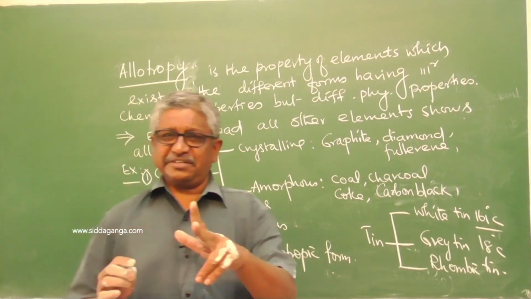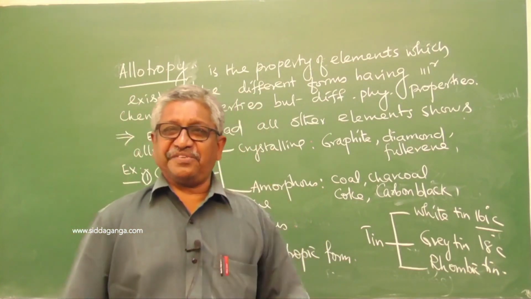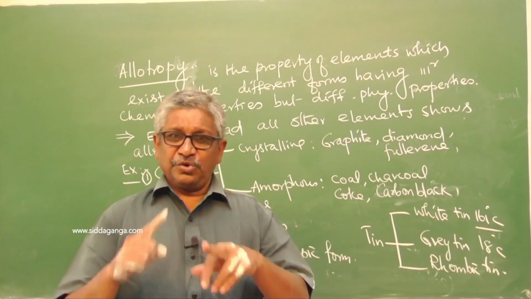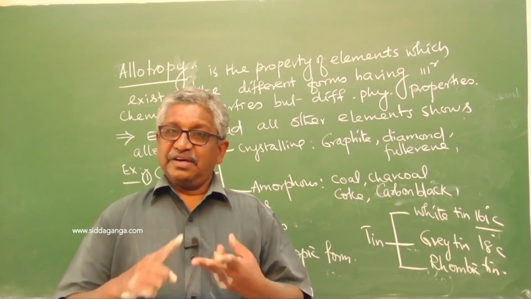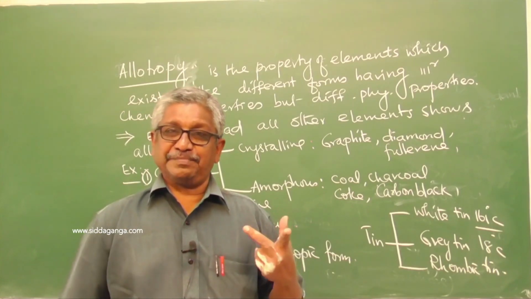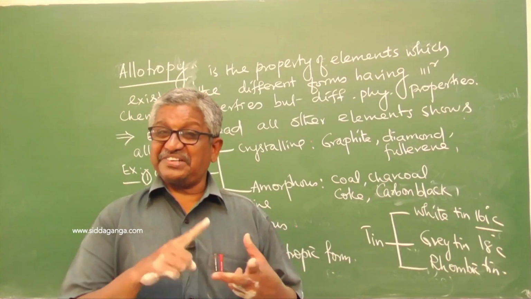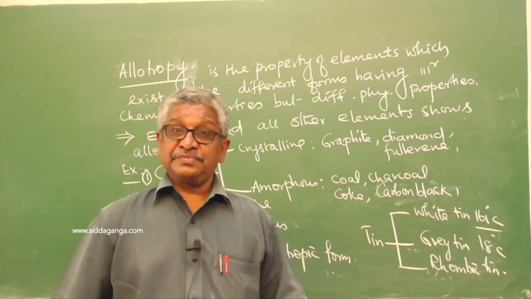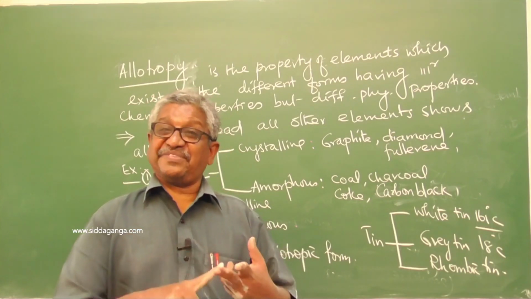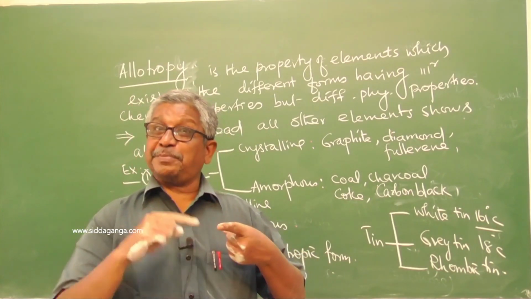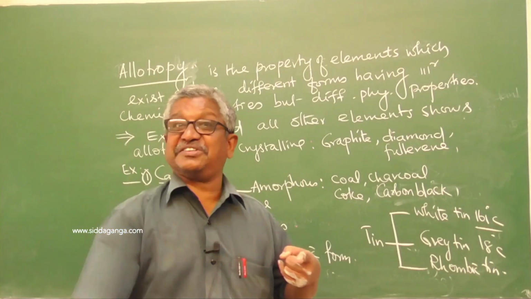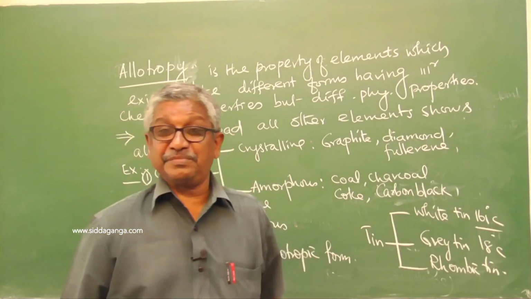We have seen two crystalline forms of carbon, graphite and diamond. Next we will go for the structure and properties of graphite and diamond. Graphite is used to prepare another crystalline form, fullerene.